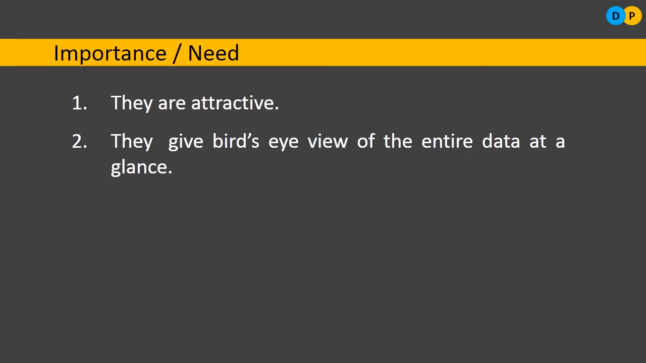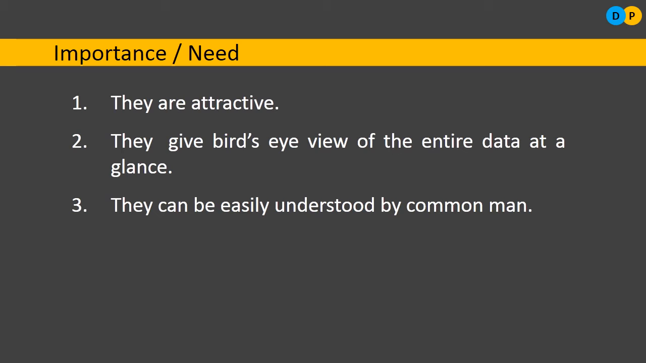Just like an eagle flying high in the sky can look out easily for its prey, in the same fashion here also, the diagram and the graph will give us a bird's eye view. We can get a holistic picture of what's happening with the data, and we can take a decision at a faster rate. That's why another important thing attached with diagrams is they give a bird's eye view of the entire data at a glance.